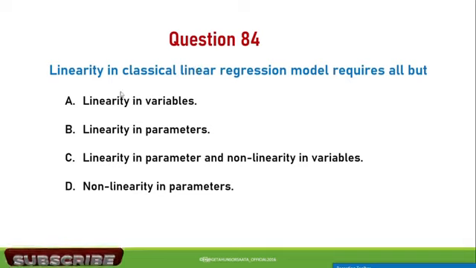Question number 84. Linearity in classical linear regression model requires all but A. Linearity in variables. B. Linearity in parameters. C. Linearity in parameter and non-linearity in variables. D. Non-linearity in parameters. So the correct answer is D, non-linearity in parameters. Therefore, linearity in classical linear regression model requires linearity in variables, linearity in parameters, and non-linearity in variables.